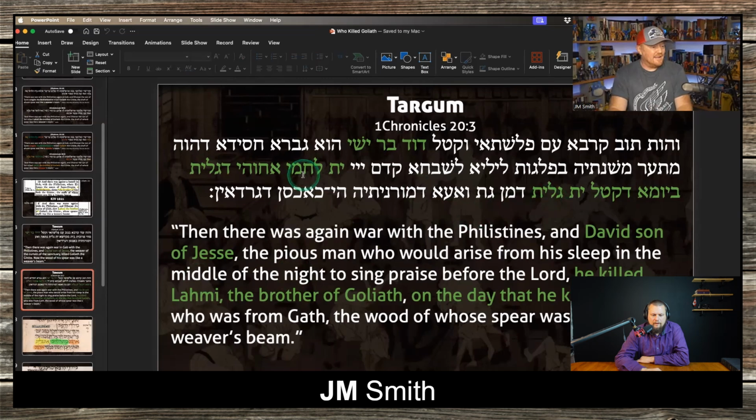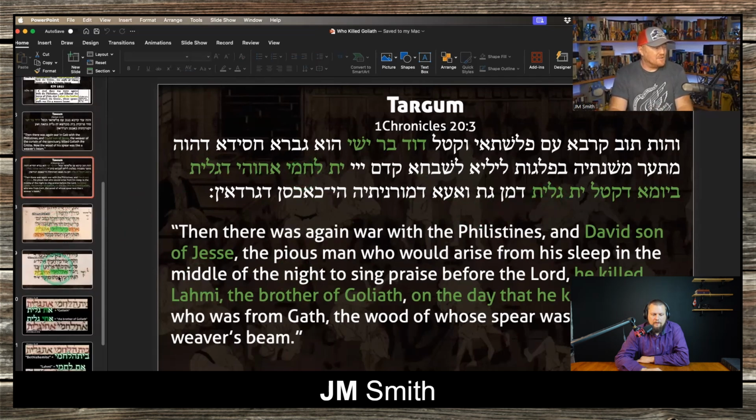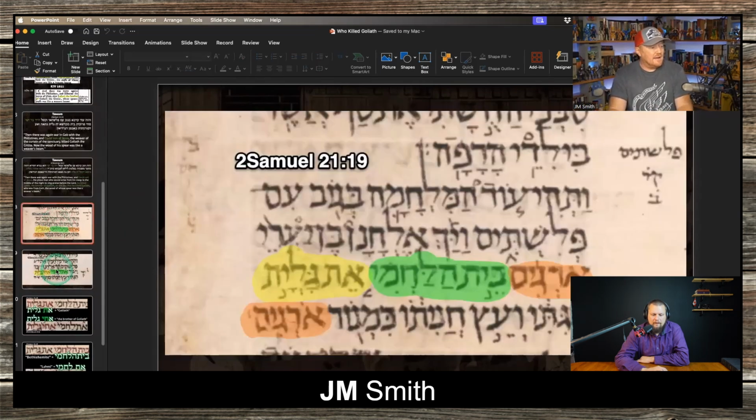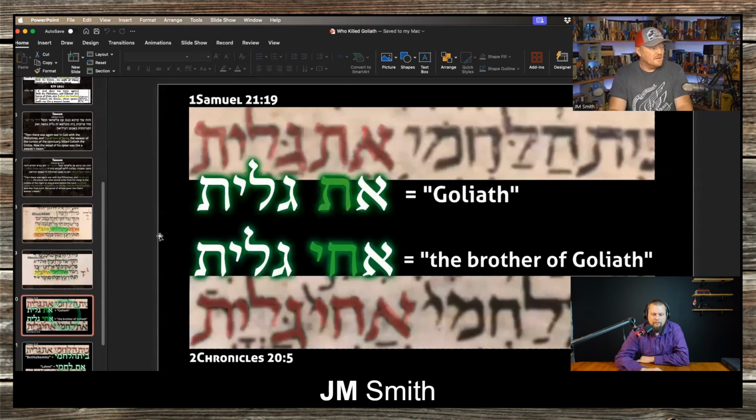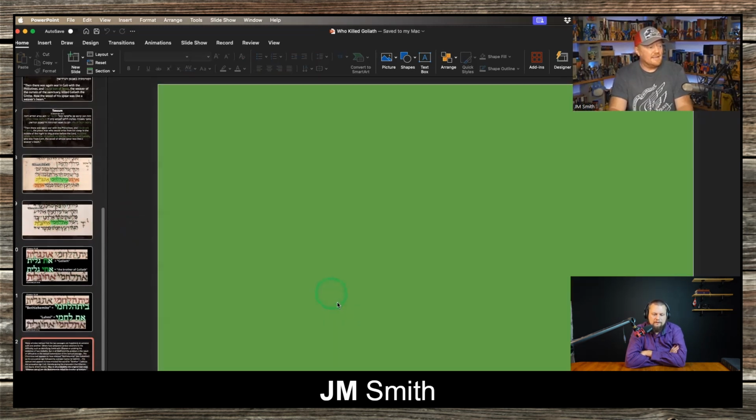Let's just get right to it. It comes down to manuscript. In 1 Samuel 21:19, and this is from the Aleppo Codex, you have Eth Goliath.